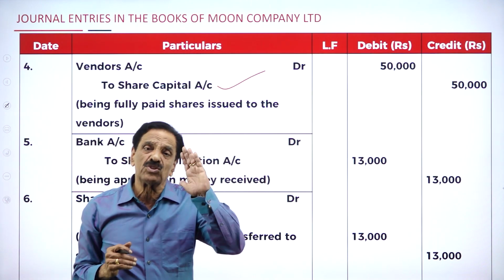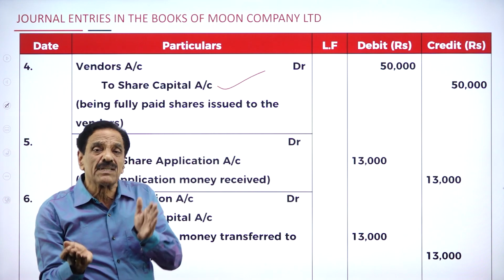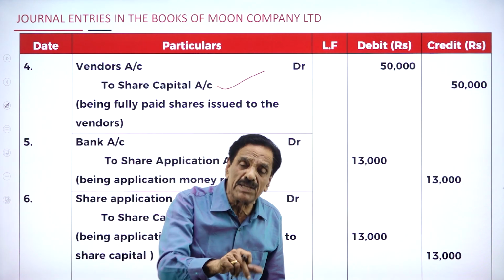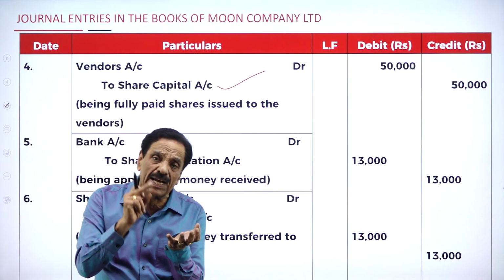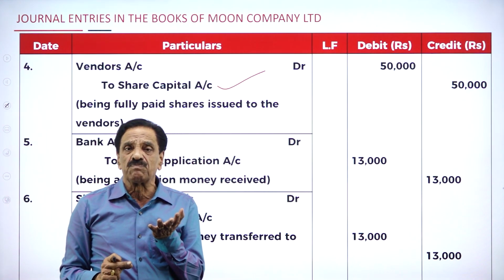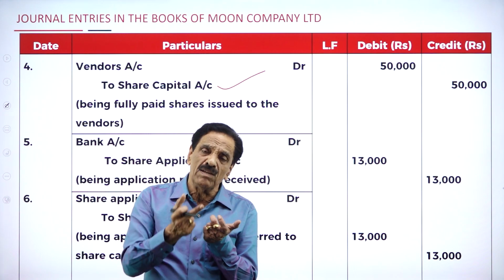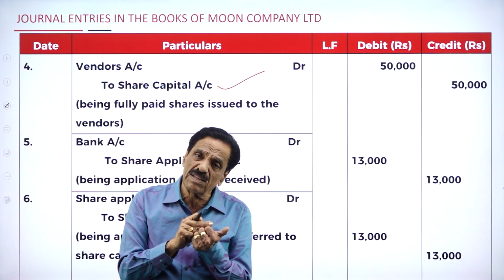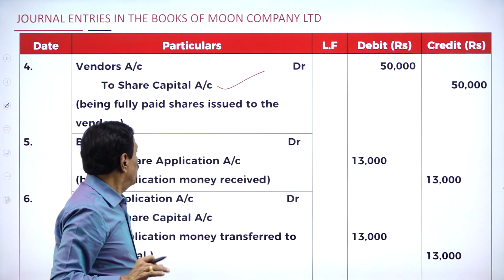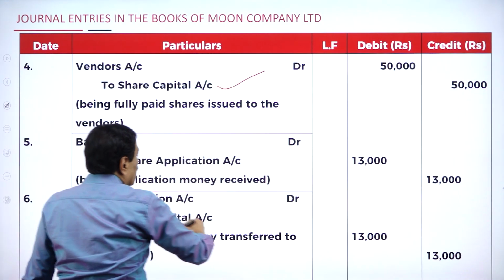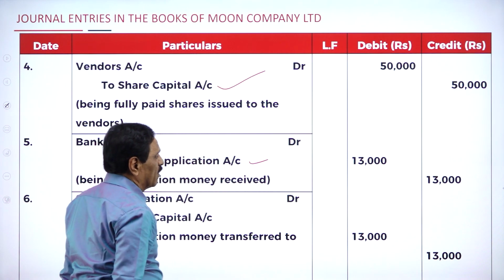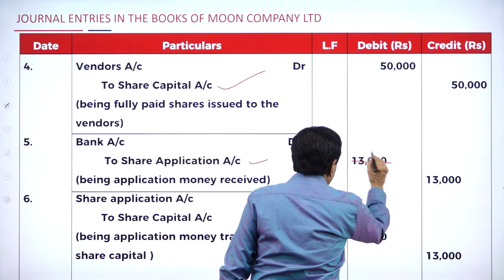Now, we issued 20,000 shares to the public. But how much was subscribed by the public? Only 6,500 shares. How are they going to pay? 2 on application, 1 on allotment, 1 on the first call, 1 on the final call. Okay. So now if we go with the entries, the first entry: bank account debit to share application account.